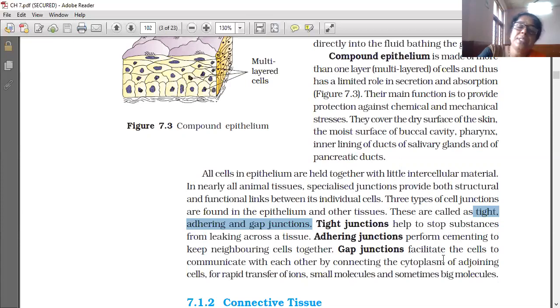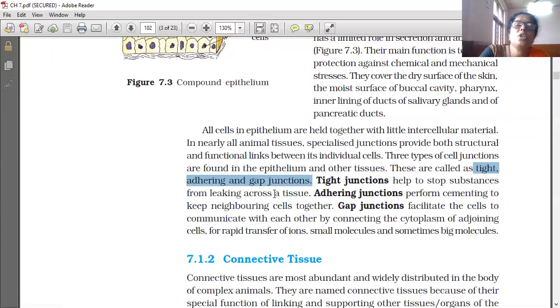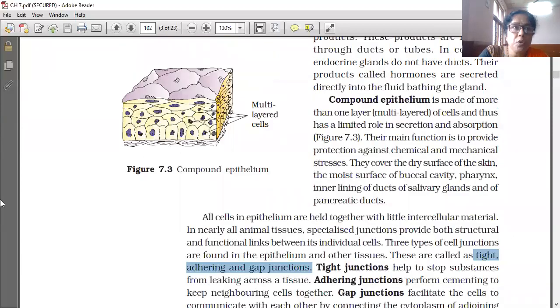Gap junctions facilitate the cells to communicate with each other by connecting the cytoplasm of adjoining cells for rapid transfer of ions, small molecules, and sometimes big molecules.